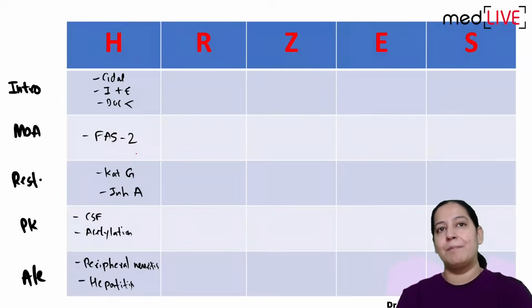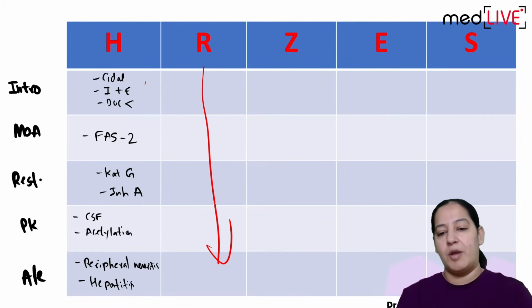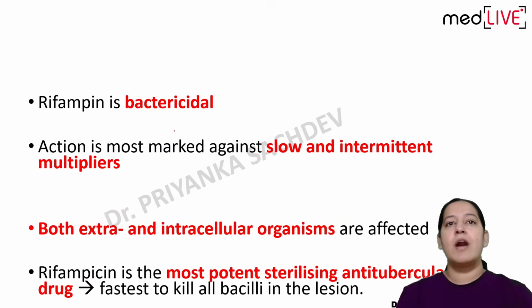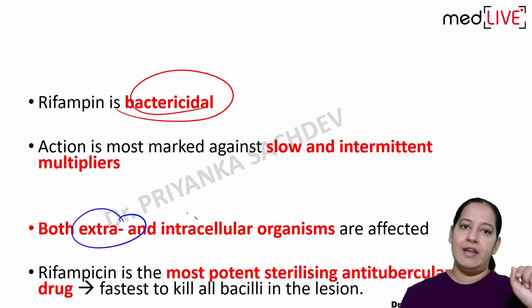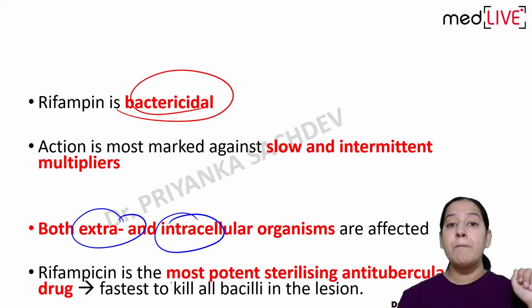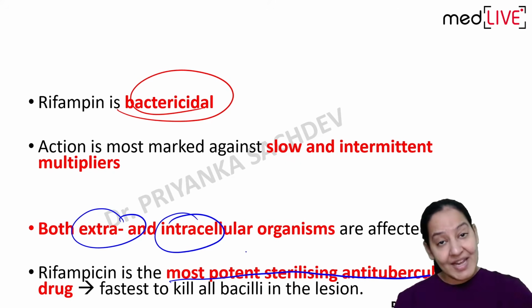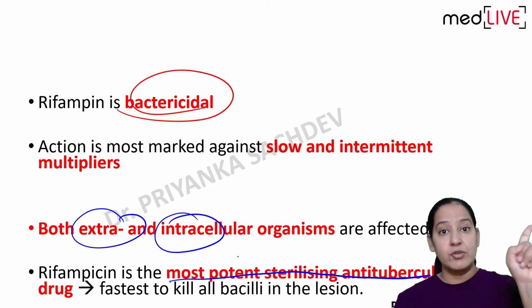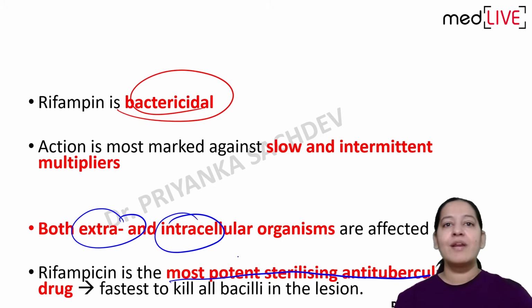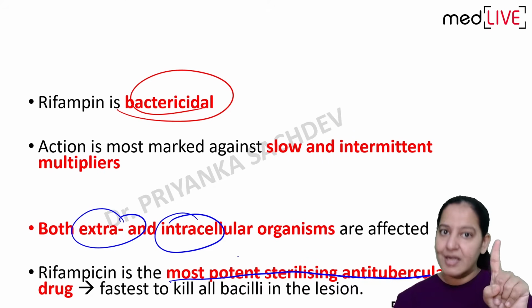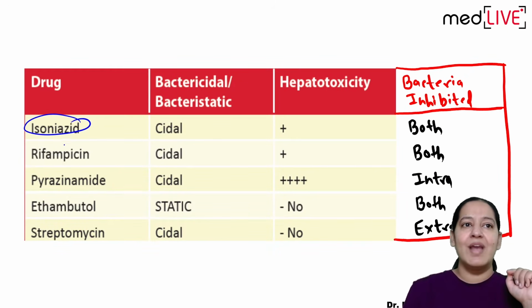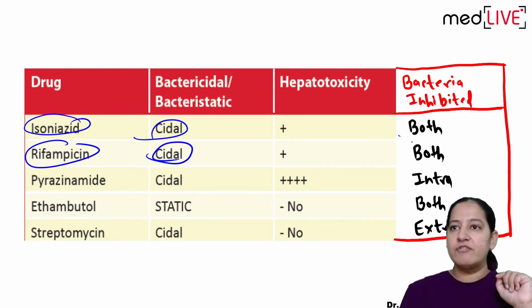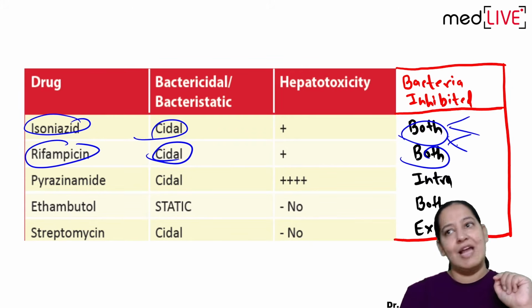Coming to R, rifampicin. Please fill this column with me. Rifampicin is again a bactericidal drug. It is cidal only, and it kills both intra and extra cellular bacteria, like isoniazid. It is the most potent sterilizing agent. Who was the earliest sterilizing agent? Isoniazid, but it is not the most potent. Who is the most potent? Rifampicin. Two different MCQs: the earliest sterilization is by isoniazid, the most potent sterilization is by rifampicin. Please write it down. Here you can see isoniazid and rifampicin both are cidal and both of them kill both intra and extracellular bacteria.